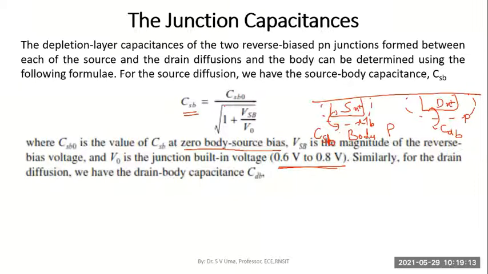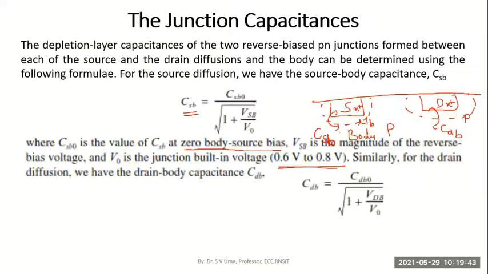That divided by root of 1 plus VSB by V0. VSB is the magnitude of the reverse bias voltage which we apply between the source and the body terminals. And V0 is the junction built-in voltage, which normally ranges between 0.6 to 0.8 volts. Remember, for silicon it's around 0.7 volts. So that built-in voltage of a PN junction we are referring to as V0.